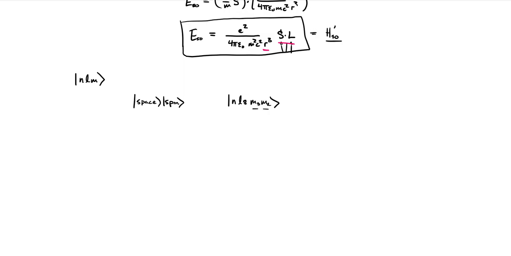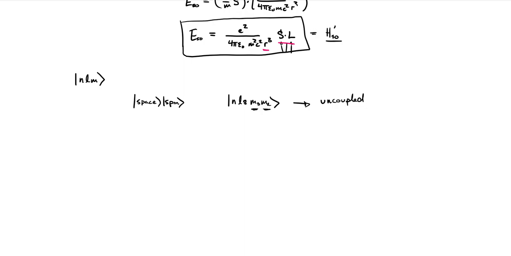Now, this is our uncoupled basis, where we're looking at the z component of the spin and the z component of our orbital angular momentum. We know that they're interacting, so our system isn't diagonal in that basis, and we're going to want to switch to the coupled basis.